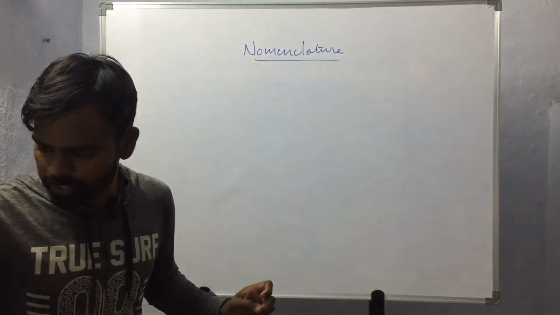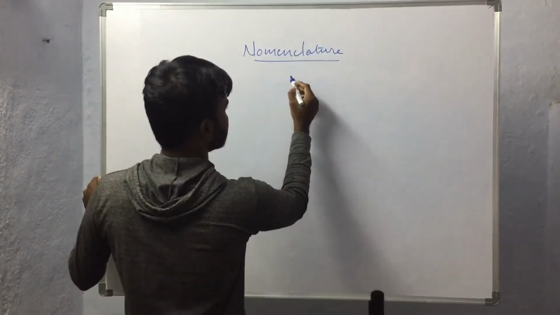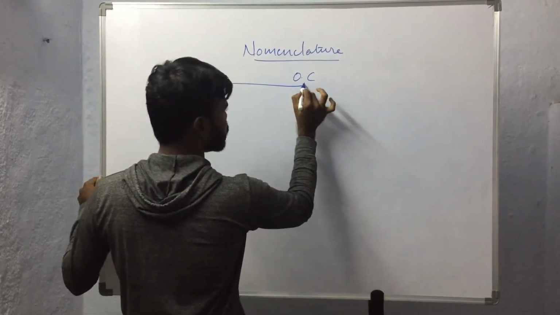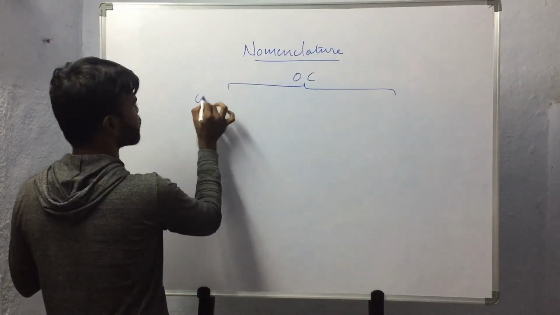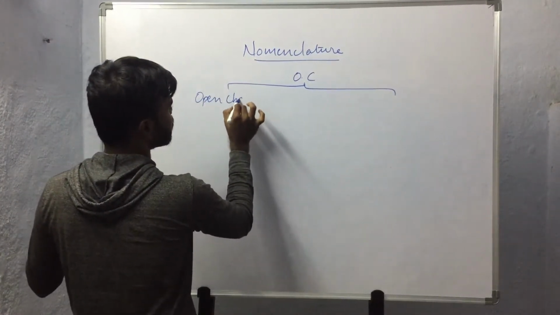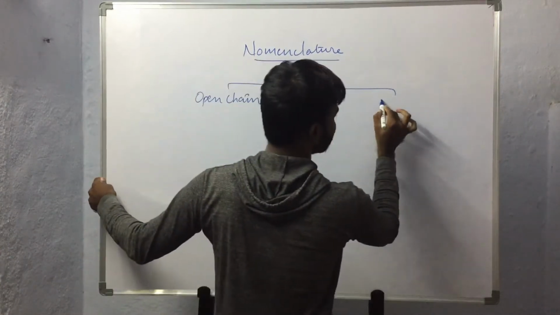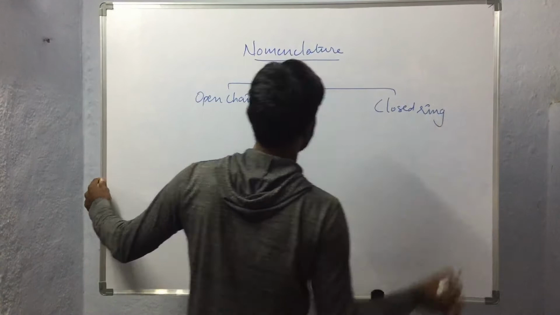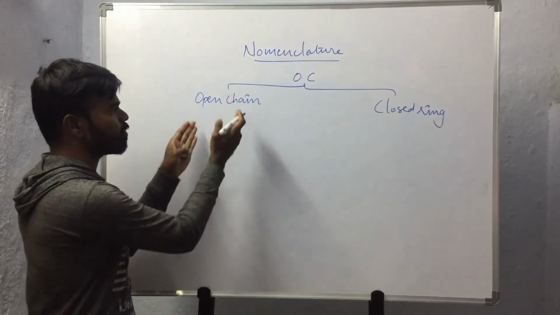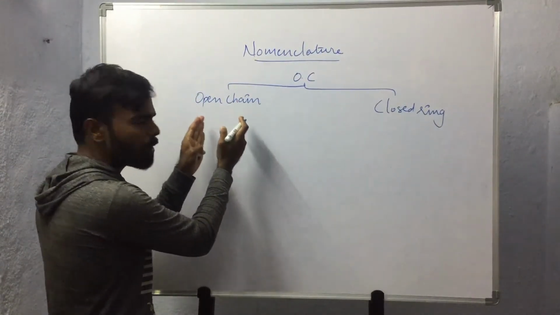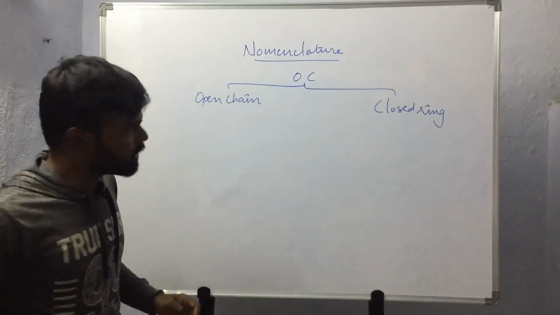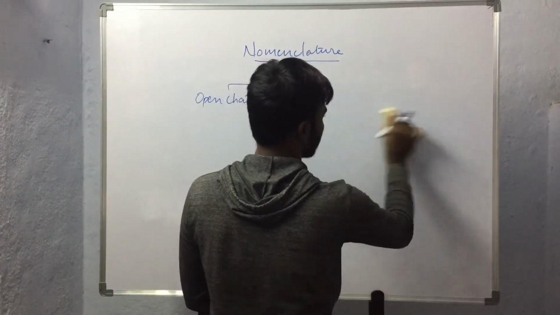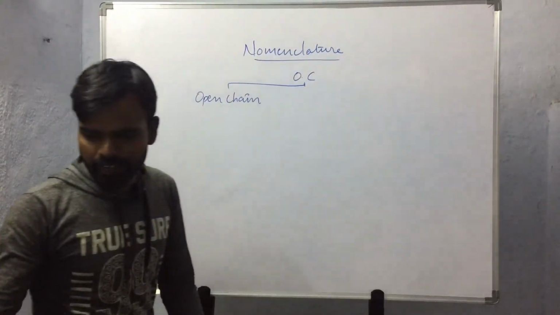So in the last video we have discussed that organic compounds have been classified majorly into open chain compounds and closed ring compounds. In this video we will be discussing the nomenclature of open chain compounds.